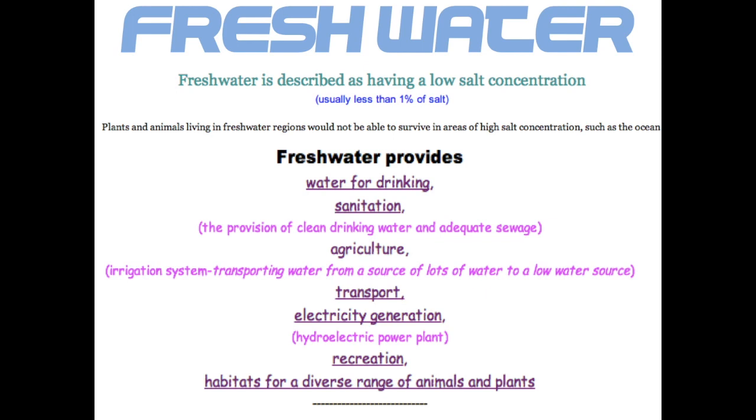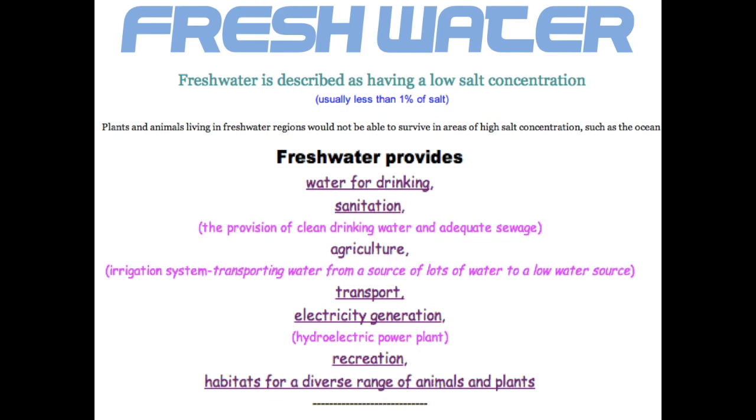Now, fresh water provides water for drinking. It provides sanitation, which means allowing you to clean things, providing clean drinking water, providing adequate sewage sanitation. If our hands are dirty, we want to wash our hands with soap and water. So sanitation, it means making something clean.